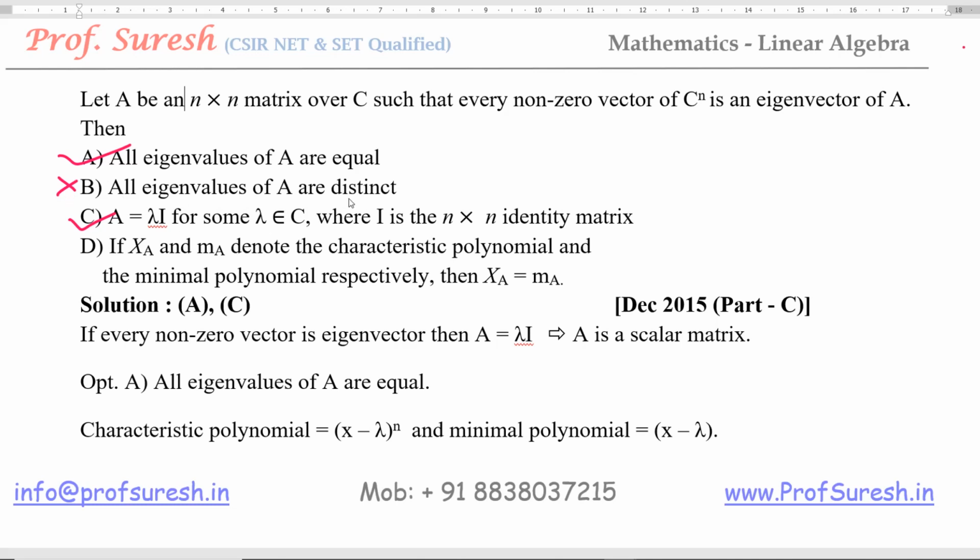All eigenvalues are distinct. Here not distinct. Eigenvalues are lambda, lambda repeatedly. Then for a scalar matrix, characteristic polynomial is x minus lambda power n and minimal polynomial is x minus lambda, they are not equal, so this also incorrect.